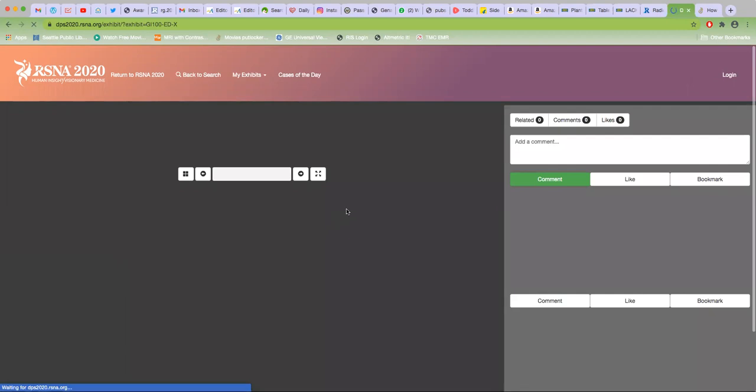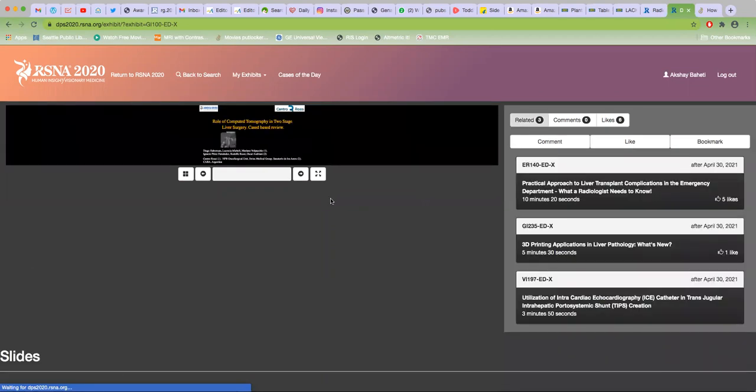You can like and you can add comments and stuff like that. I just clicked a random exhibit, and it generally loads quite fast. So loading is not an issue. Here the network is slow.